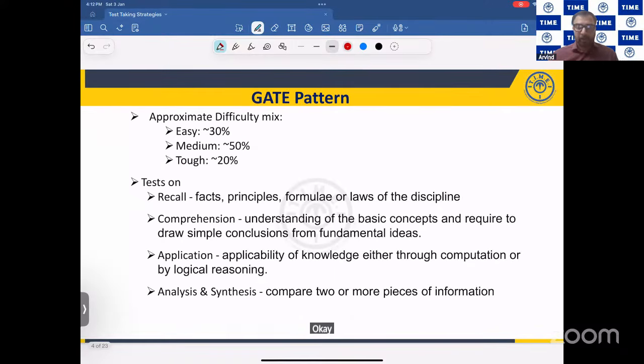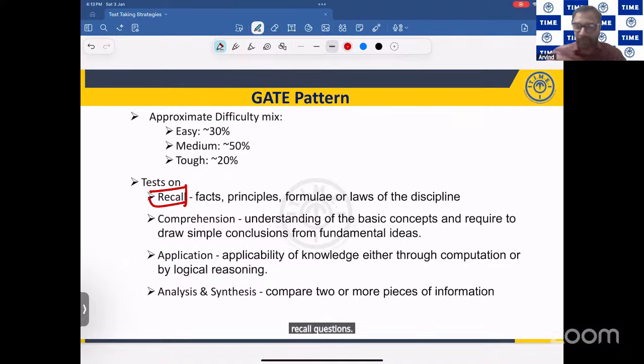Okay. Now again, continuing the GATE pattern. Now the GATE authorities clearly say they are going to test you in 4 areas, 4 types of questions. And what are those 4 types of questions? First one is called recall. What do you mean by recall? The fact-based questions, the questions where you have to use a formula or where you need to apply the laws of the discipline, for those questions, they're calling them recall questions.